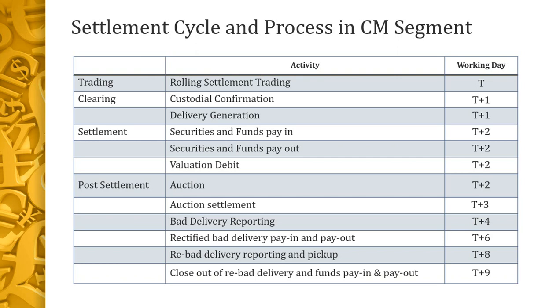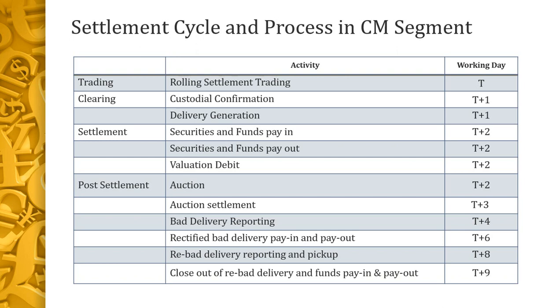The valuation of debit is calculated on the second day, showing how much is pending and how much is surplus. And post settlement, what happens after T+2 days? It goes to the auction, and auction settlement also happens there, in case there is a physical delivery or something like that.